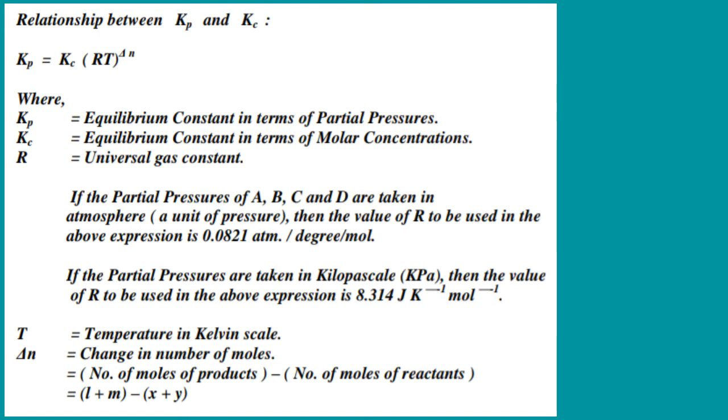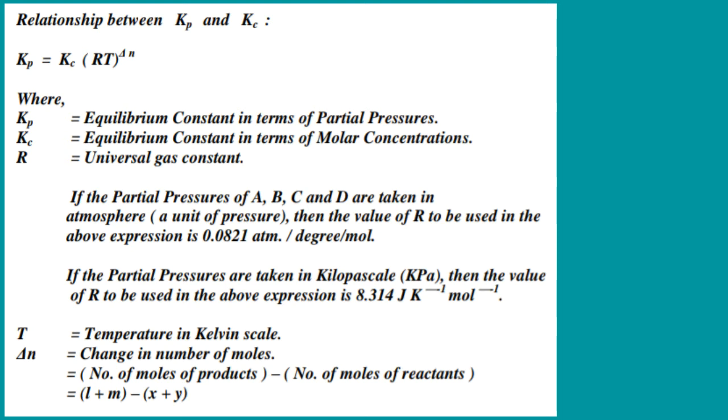But if the partial pressures are taken in kilopascal, the symbol of kilopascal is kPa and it is also a unit of pressure, then use the value of R as 8.314 joule per Kelvin per mole in the above expression.